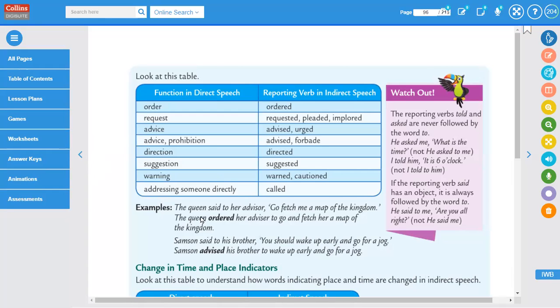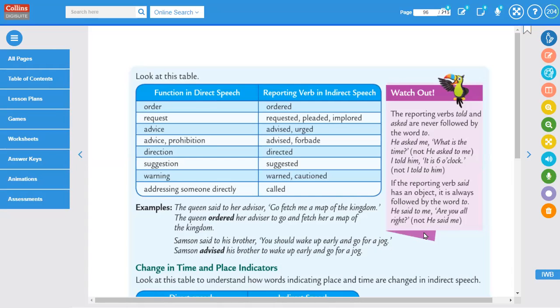The queen ordered. So instead of "said to her advisor," we will replace this with "ordered." Samson said to his brother, "You should wake up early and go for a jog." Samson advised his brother to wake up early and go for a jog. If I say "job," that's also correct?